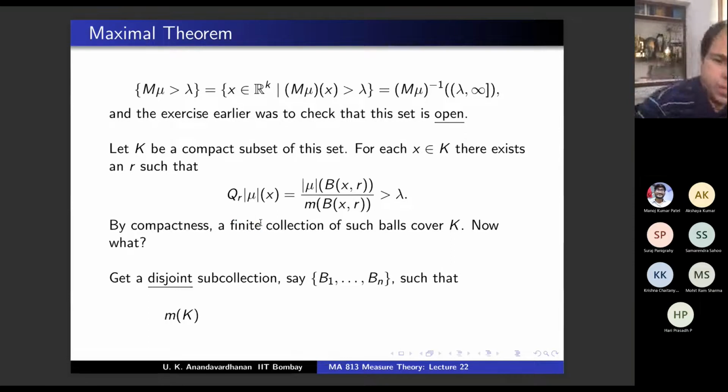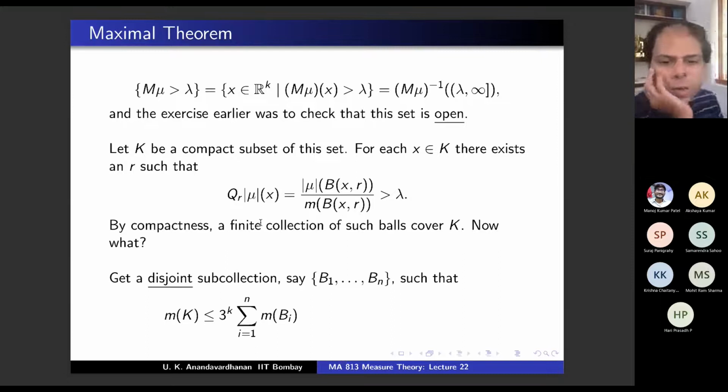Now let's see what is happening. K is contained in this subcollection union, right? So m(K) is less than or equal to 3 power n times the summation of m(B_i). Agree? By the lemma. The lemma you are applying to this finite union. But K is contained in that, so the measure of K is less than or equal to the measure of this union, which is W. The measure of W is less than or equal to this, by the lemma. So by the lemma you get this. All of you are with me?